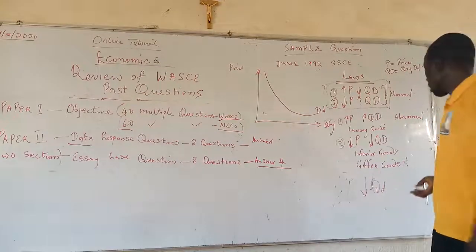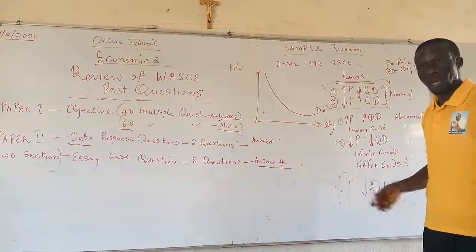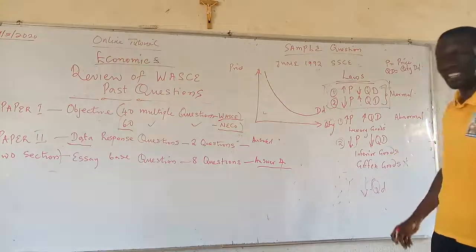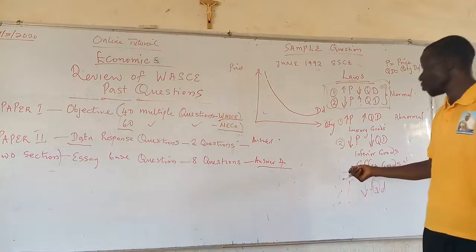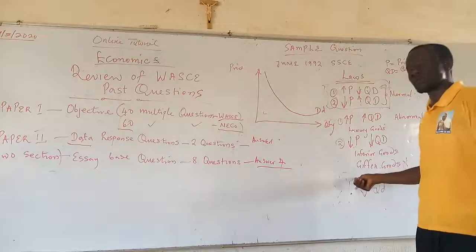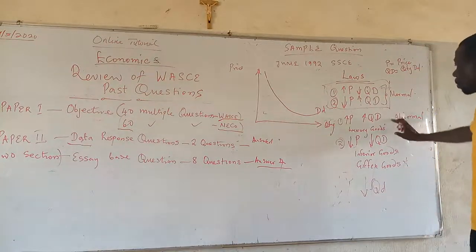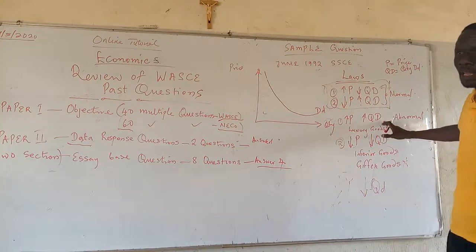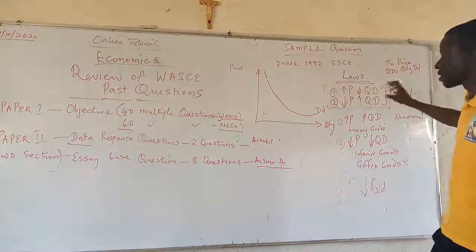In economic language, we refer to this as Giffen goods. Giffen goods, we are told that the great economist who propounded this theory of inferior goods is known as Sir Professor Robert Giffen. So, the two abnormal situations are the reasons why a lot of time the law of demand does not necessarily hold.